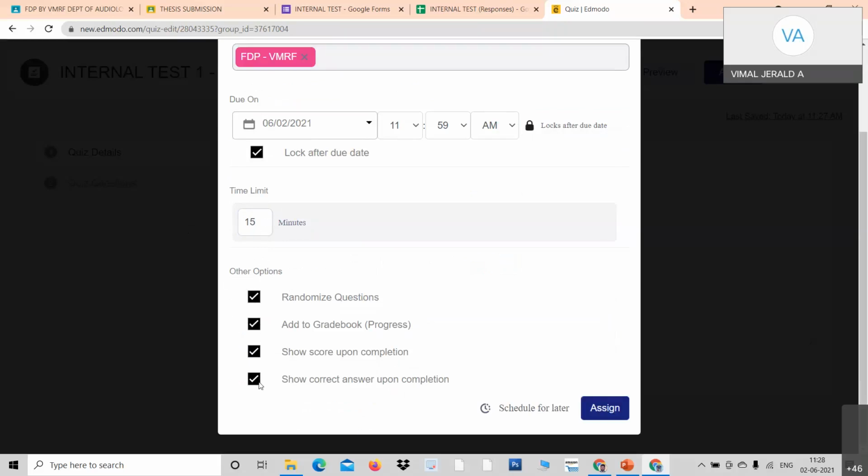Do you want to show the correct answer to the students? You can enable or disable. Do you want to show the score to the students? You can show the score to the students. You can enable or disable all these things.